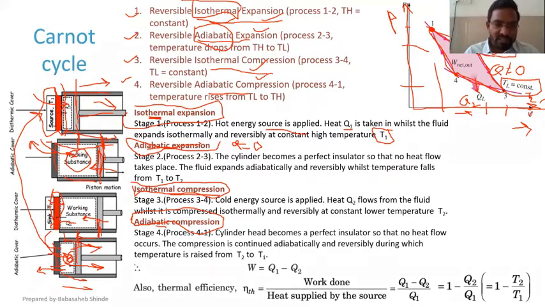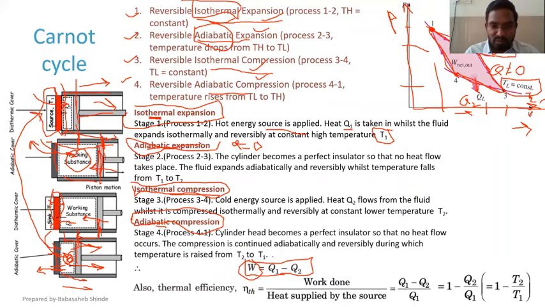Now let's write relations for assessing the performance of the process. So the first relation is the work produced during the cycle. Now we know this relation, right? The work produced during the cycle is nothing but the difference between Q1 and Q2.